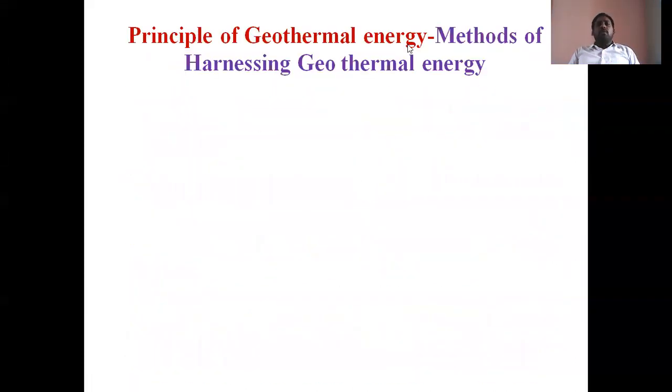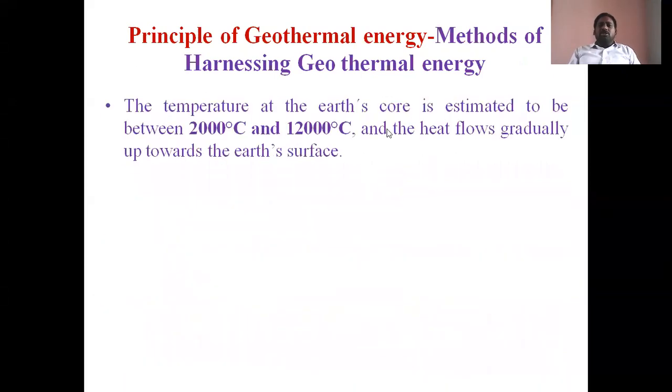Next is the principle of geothermal energy, or methods of harnessing geothermal energy. How do we extract the heat energy? Some of the methods are given here. The temperature inside the earth is estimated to be between 2000 degrees Celsius and 12,000 degrees Celsius, and the heat flows gradually up towards the earth surface. Our task is to extract this much heat energy from the underground of the earth.